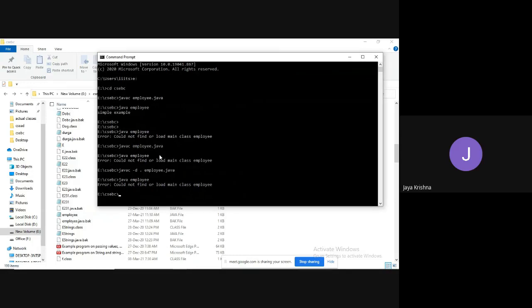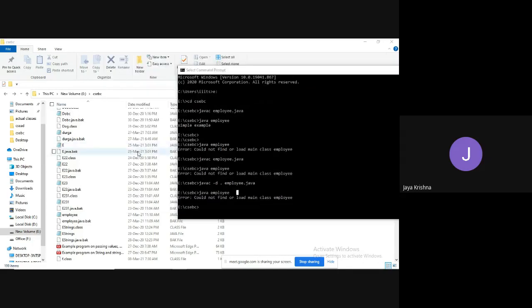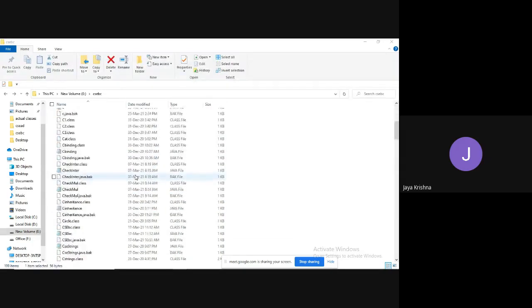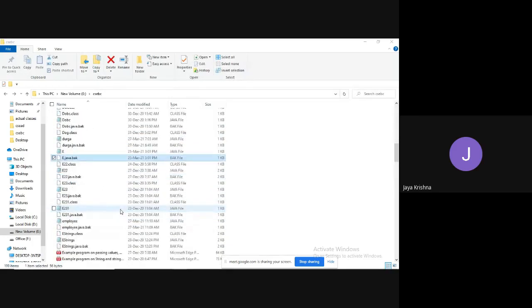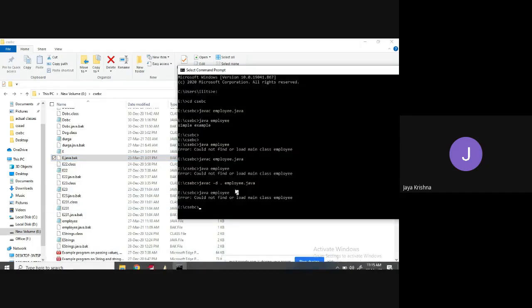It is going to show could not find or load main class employee, meaning that it is checking in the CSC BC directory whether the employee.class file is available or not. Employee.java file is available, but the employee.class file is not available. So that is the reason it is showing could not find or load main class employee.